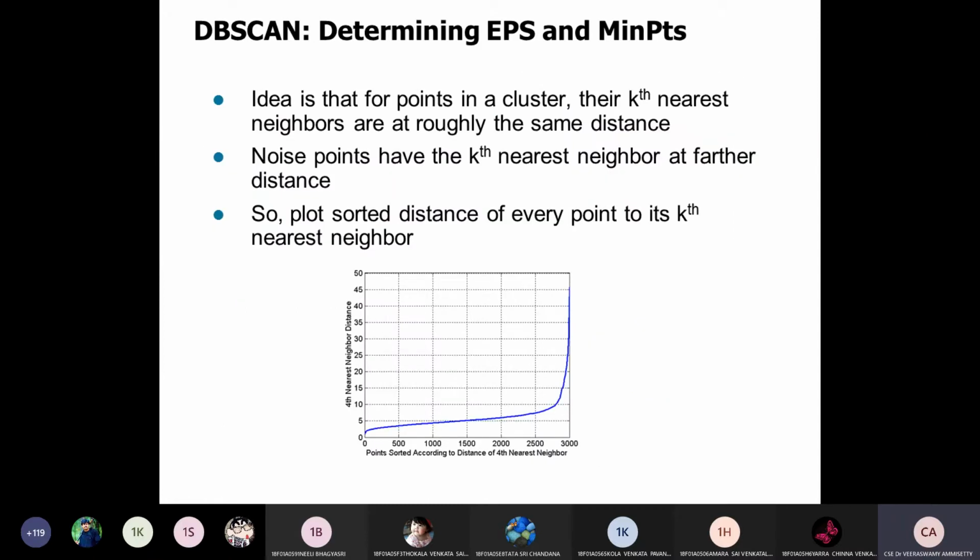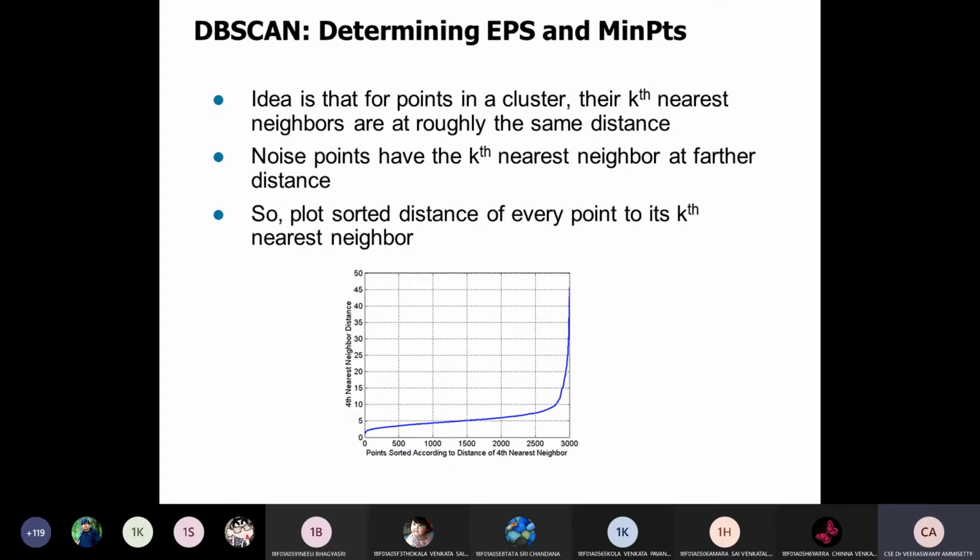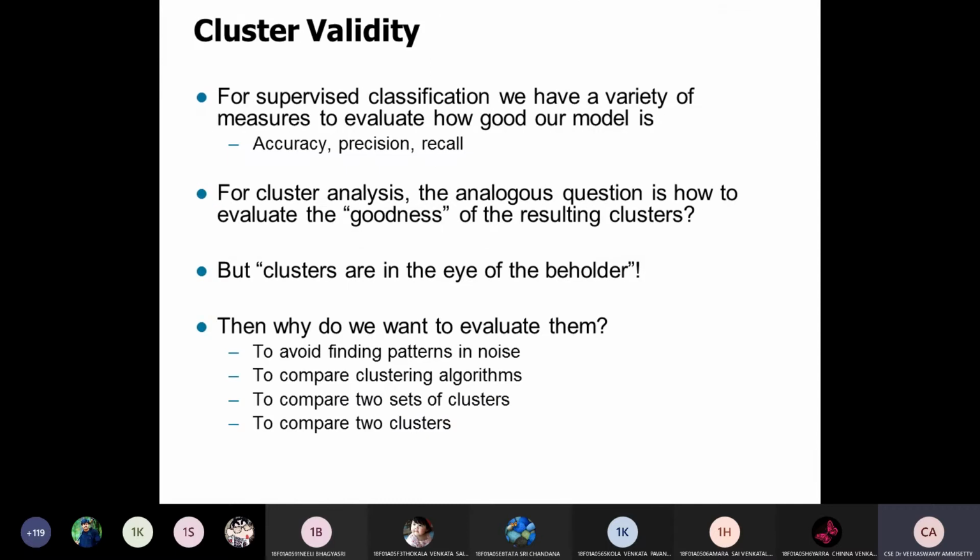The main idea of the DBSCAN algorithm is to determine the epsilon value and minimum points. The idea is that every point should be clustered with its k nearest neighbors at roughly the same distance, while noise points have their k nearest neighbors at a farther distance. So we plot those sorted distances of every point to its k nearest neighbors. That is the major objective of the clustering.